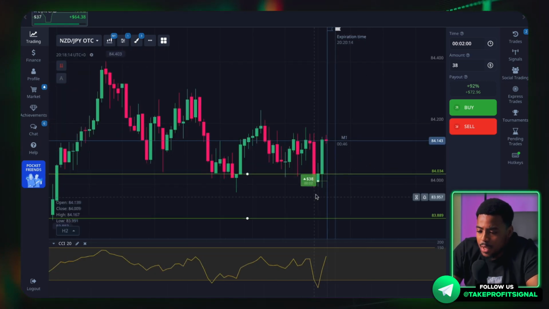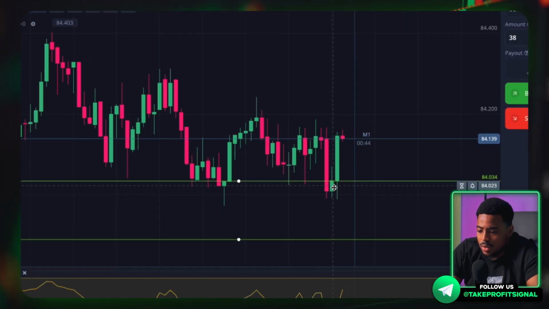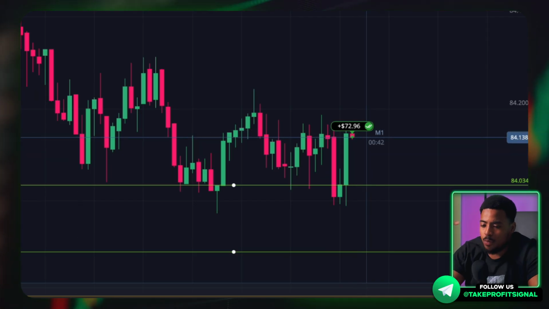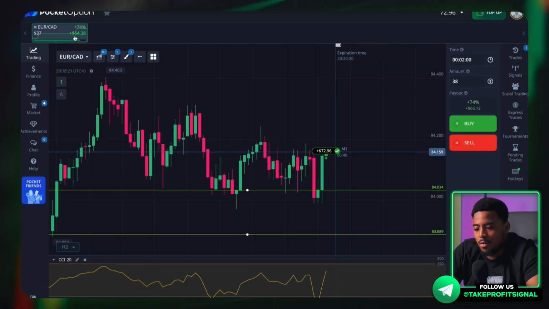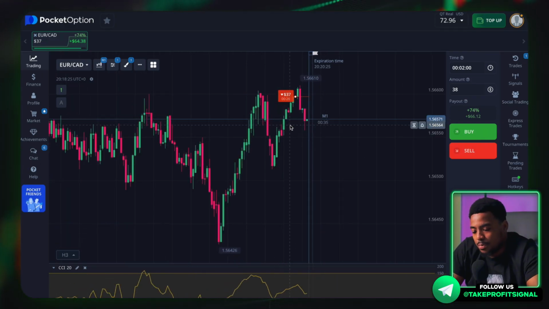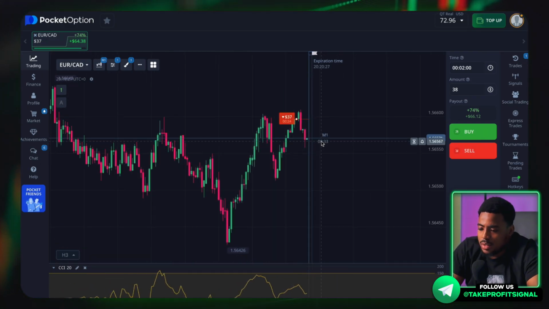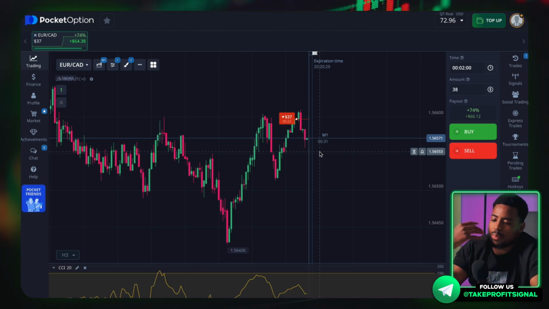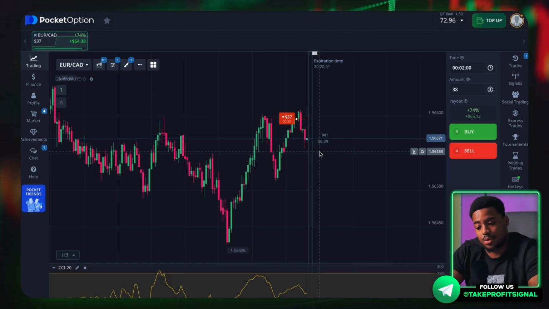Now let's see. Here we have a trade that closes in 2 seconds and brings us $35 of profit, and very soon the trade on our signal will close too. Let's wait until it closes and I will continue to explain the strategy to you.